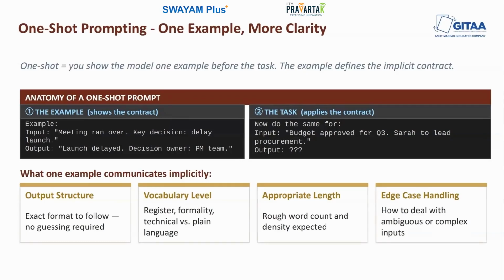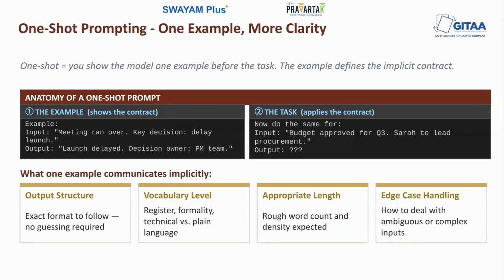So think about what a single example communicates without any explicit instruction. You have a format and structure. The example shows exactly how the output should be organized: which sections exist, in what order, at what level of detail. You don't have to describe the structure, you just show it. And then vocabulary and register. The example shows the right tone. Do you want it to be casual or formal? Should it be precise, or are approximations okay? So, the model calibrates to what it sees, not what you tell it.